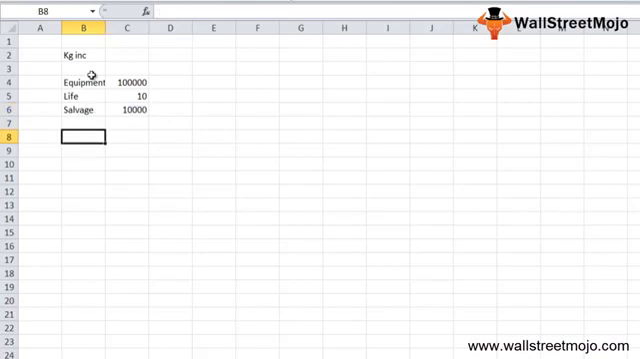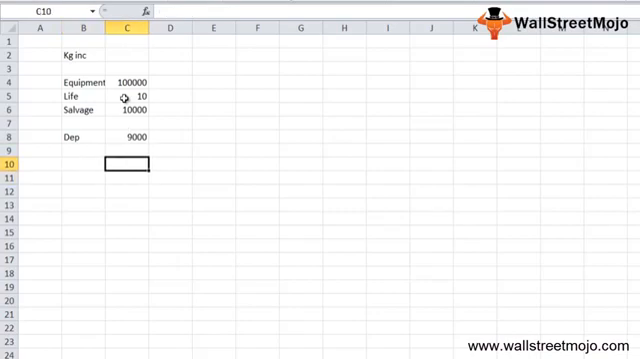Now, as we know that the salvage value of the equipment is 10,000, the depreciation of the equipment should be calculated like this: bracket equipment cost less salvage value, divided by the life of the asset. Once you do that, you have your answer, 9,000 as the depreciation.